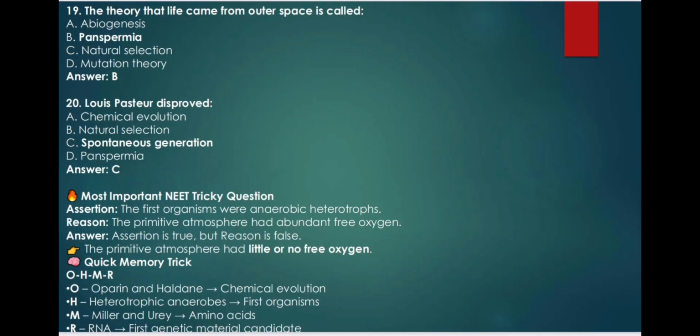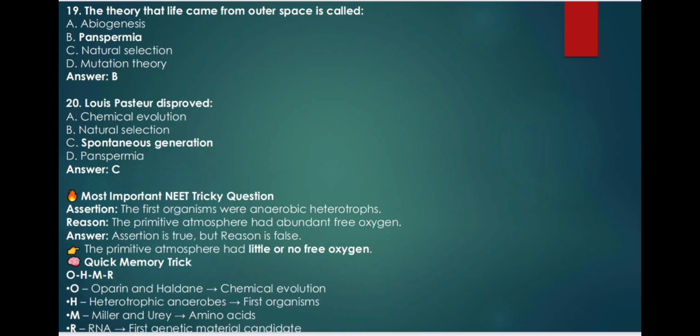19. The theory that life came from outer space is called: A. Abiogenesis, B. Panspermia, C. Natural selection, D. Mutation theory. 20. Louis Pasteur disproved: A. Chemical evolution, B. Natural selection, C. Spontaneous generation, D. Panspermia. Answer: C.